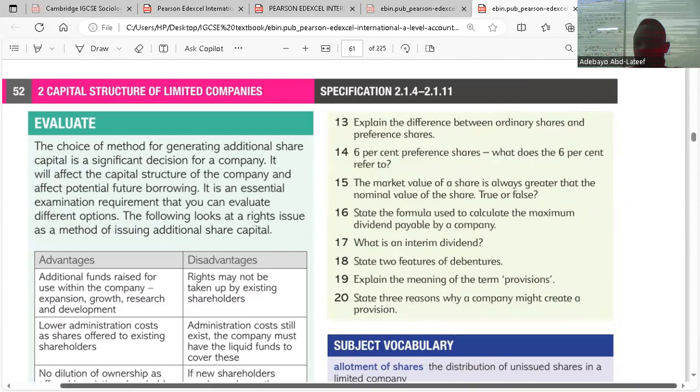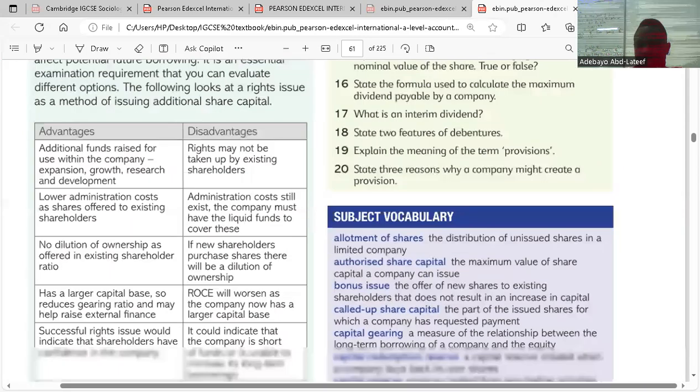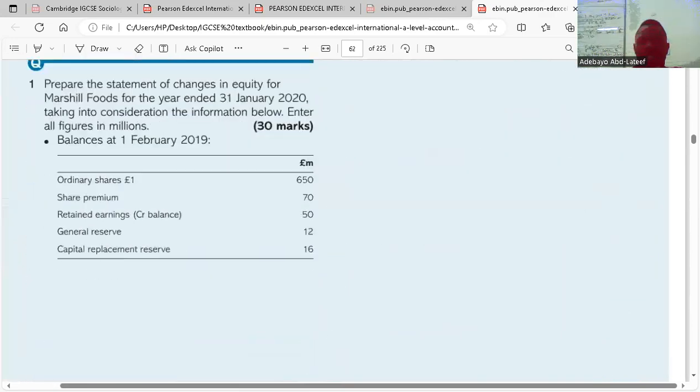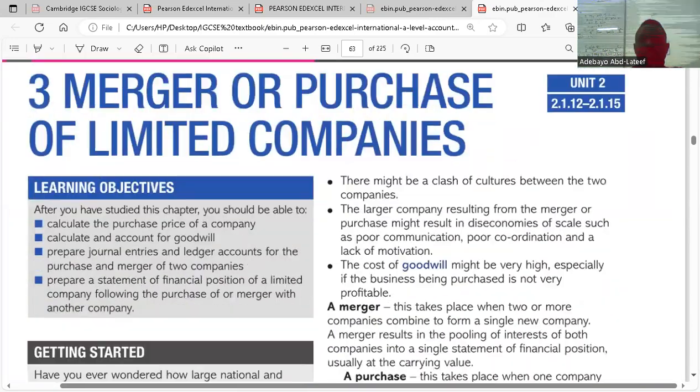So that takes us to talking about merger, which is another topic entirely. So for merger, okay, let's just take it in the next class.